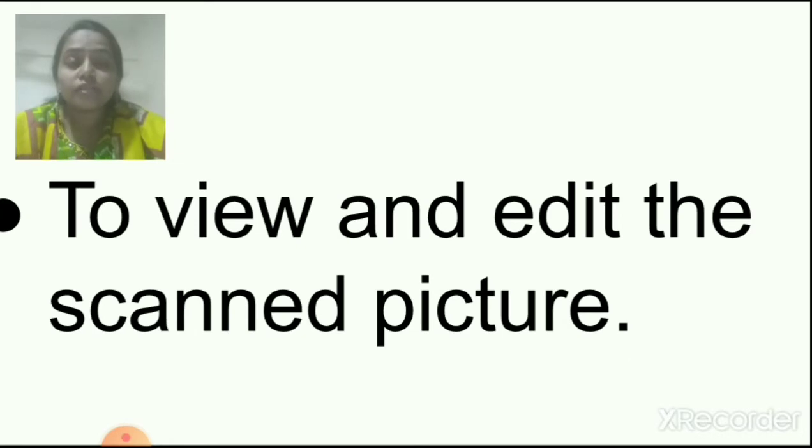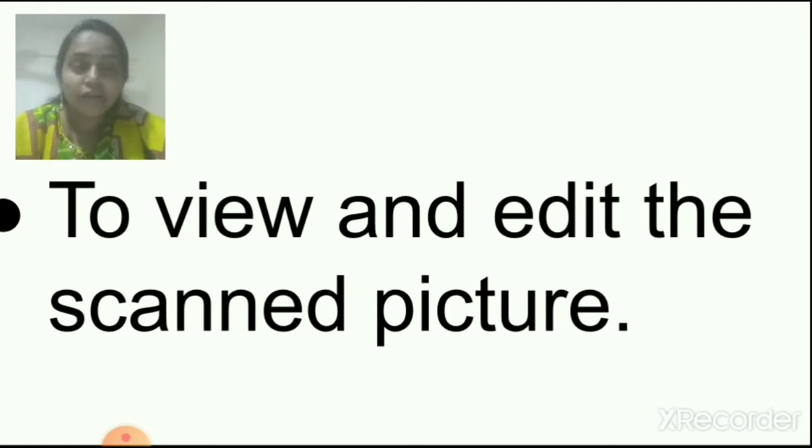Now, what is the third feature of MS Paint? To view and edit a scanned picture. What is a scanned picture? The picture which is there with you. Suppose your photo. You take your photo, scan it in the scanner, and then it will get saved into your computer.